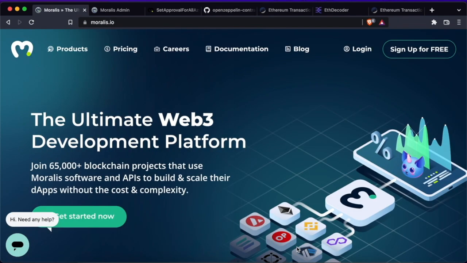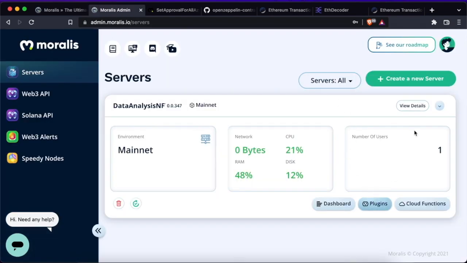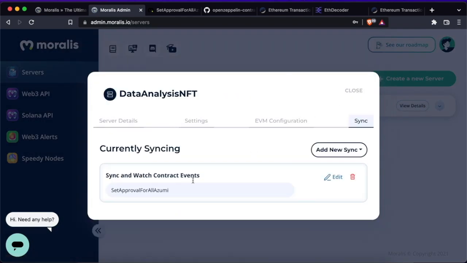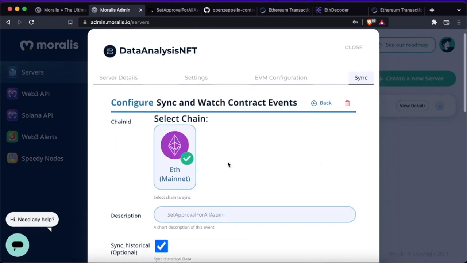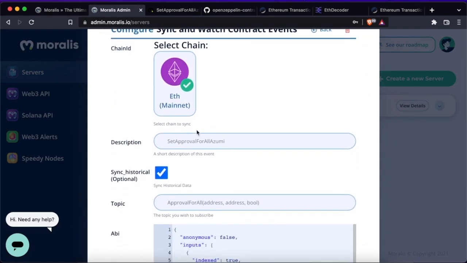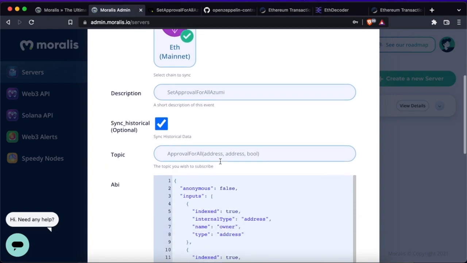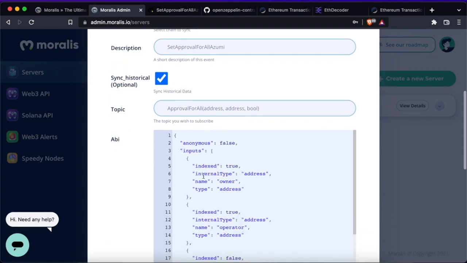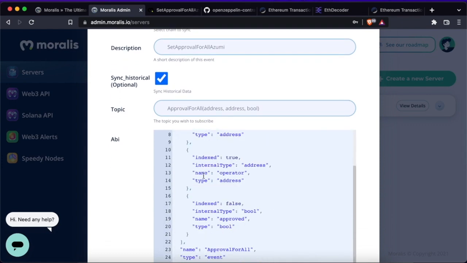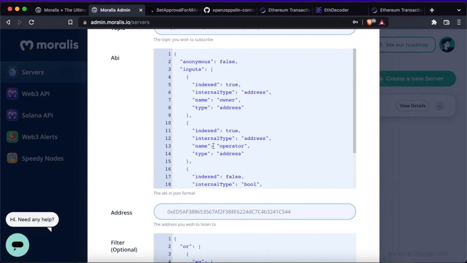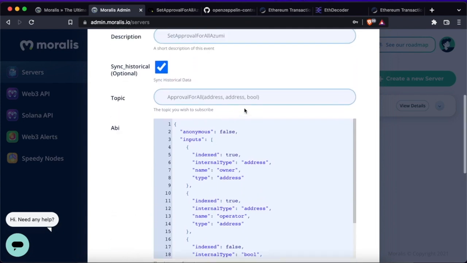Continuing with our digging, we will track all approval events in the Azuki collection contract that were granted by the victim of the exploit. Fortunately, we can use Moralis to quickly index the blockchain for us. What we will need is just the topic of the event, the ABI of the contract, which we can assume is the same as the standard ERC721 template that OpenZeppelin offers.